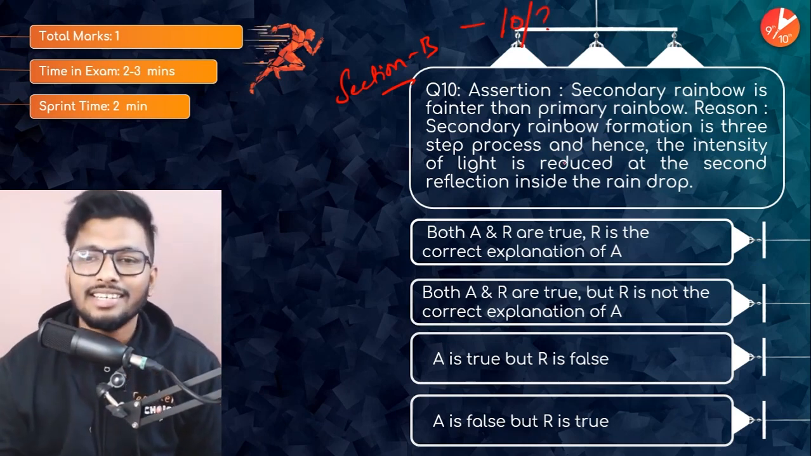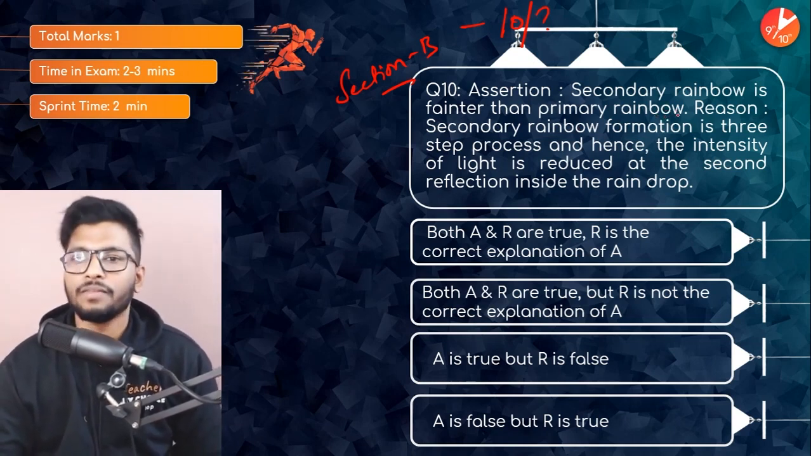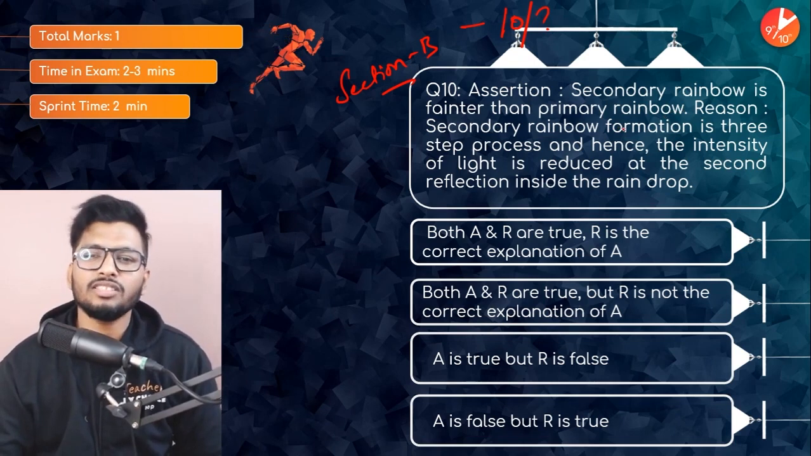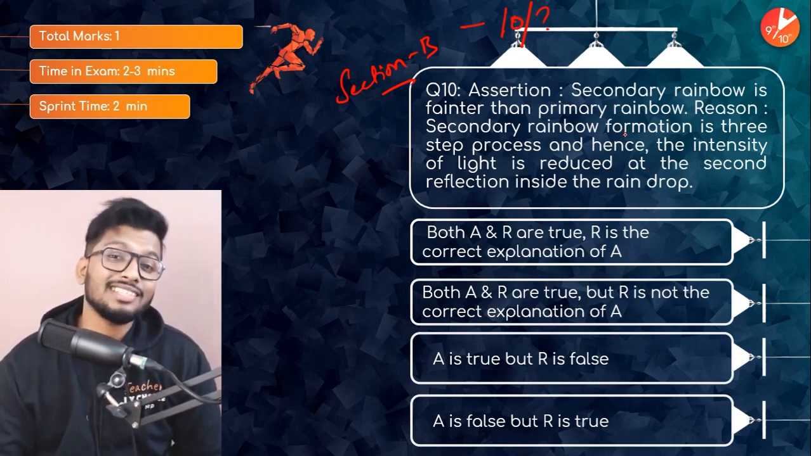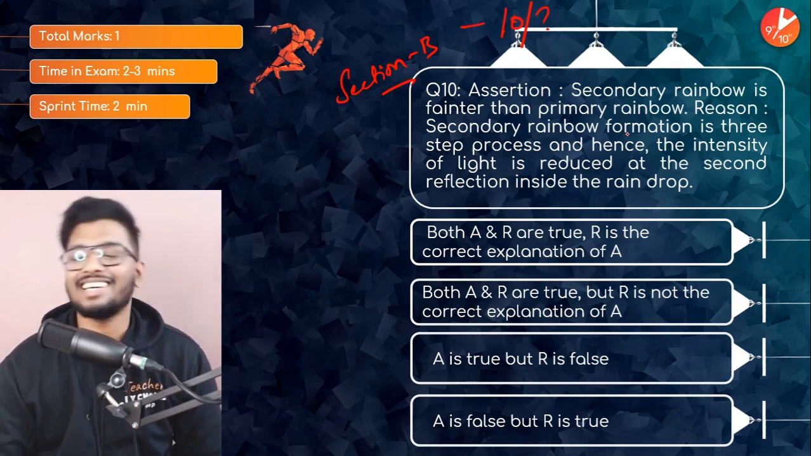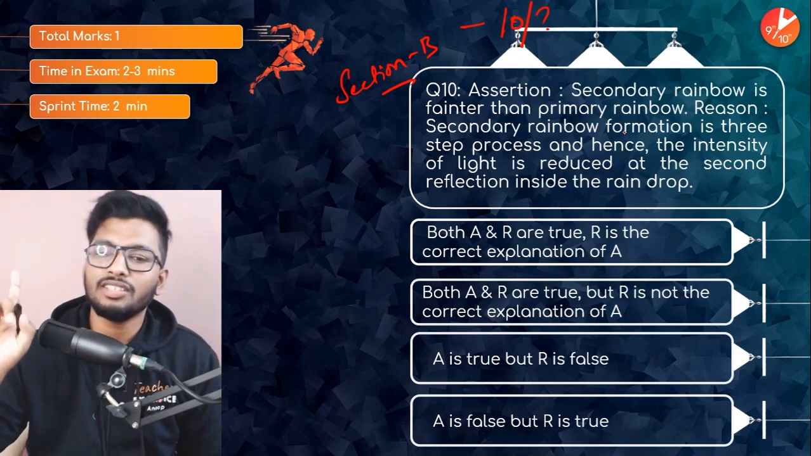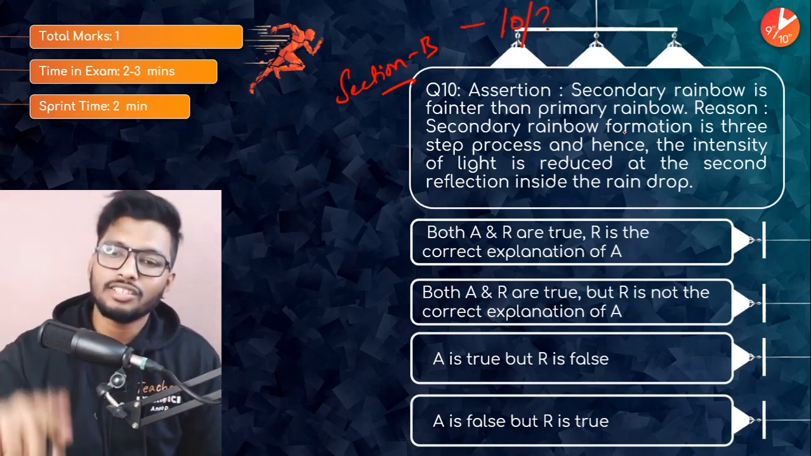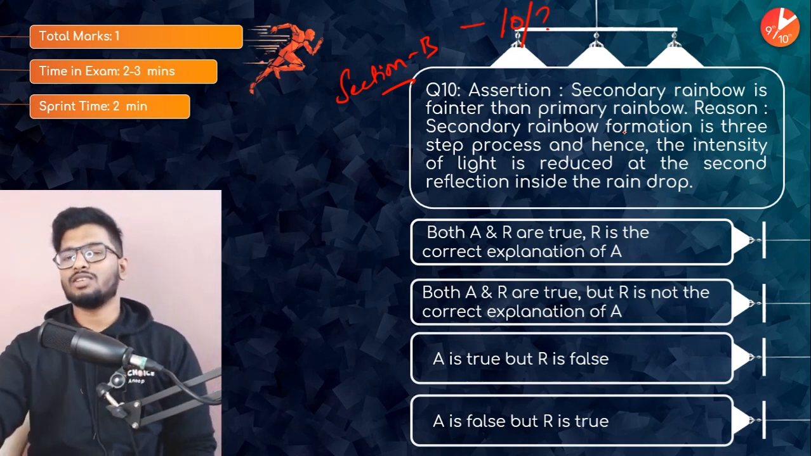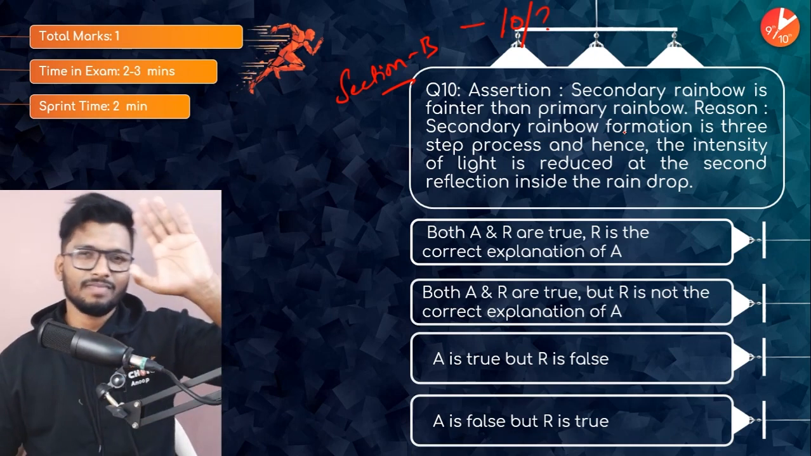10th question. Assertion: the secondary rainbow is fainter than the primary rainbow. Reason: secondary rainbow formation is a 3-step process, and hence the intensity of light is reduced at the second reflection inside the raindrop. Both assertion and reason are true and reason is the correct explanation for assertion; both are true but reason is not the correct explanation; assertion is true but reason is false, or assertion is false but reason is true. What do you guys think? Very, very easy question.